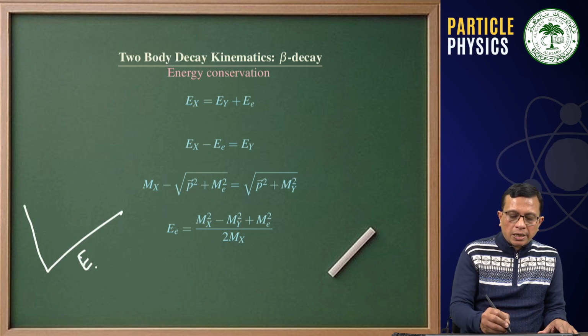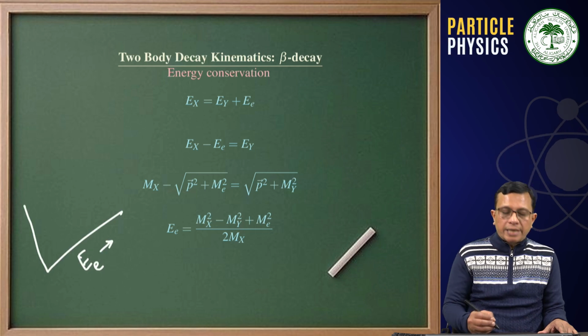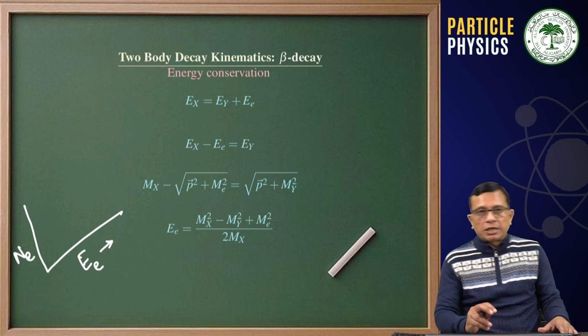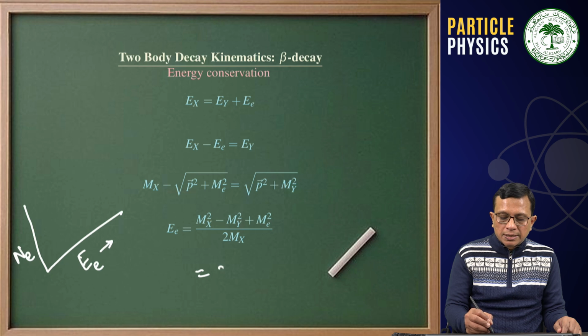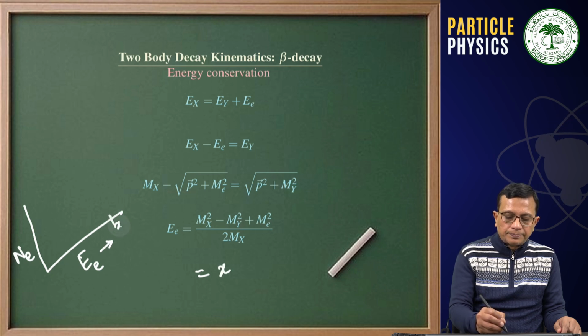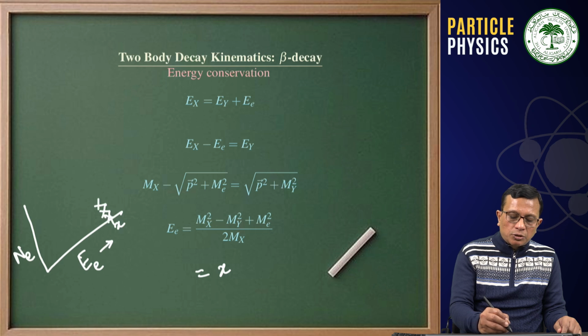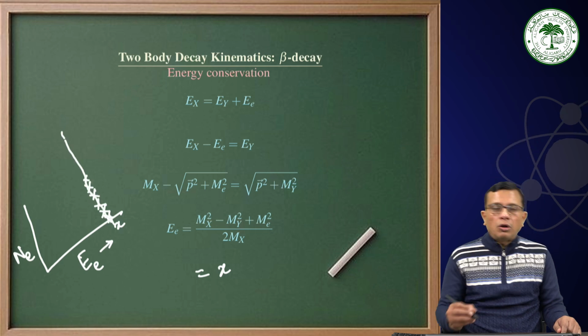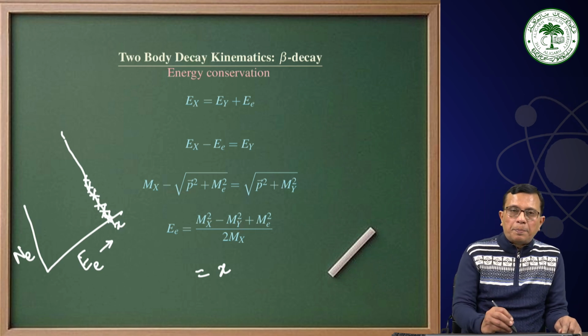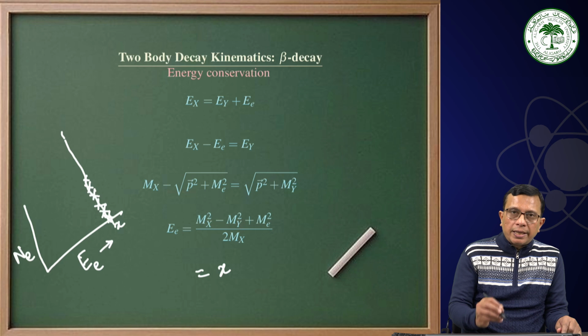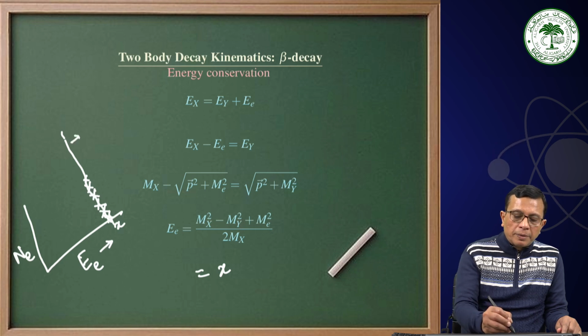I am plotting the energy of the electron on the x-axis and the number of emitted electrons on the y-axis. Suppose this value is something, say x. Then the first electron, second electron, third electron, fourth, fifth, nth electron, all of them will have a unique energy. That means this line will be parallel to the y-axis, and this spectrum will be a discrete spectrum.